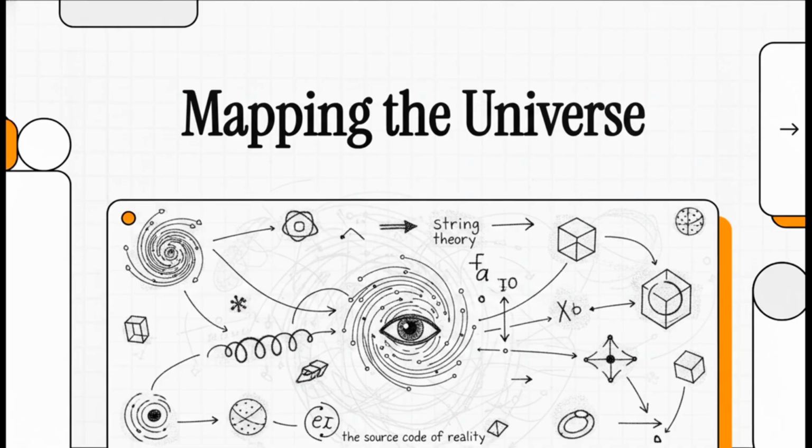Today, we're going to take the incredibly dense, highly complex taxonomy of modern theoretical physics and organize it into a clear, navigable map. We're going to look at the structural categories, the mathematical rules, and the fundamental objects that represent humanity's ultimate attempt to read the very source code of reality.